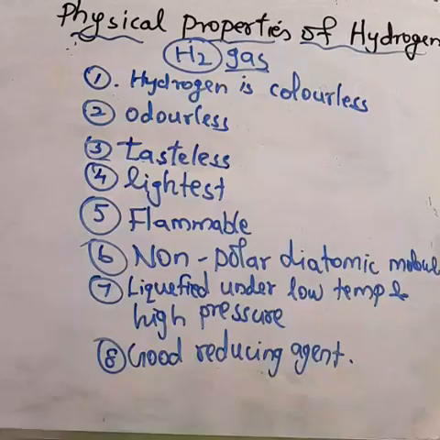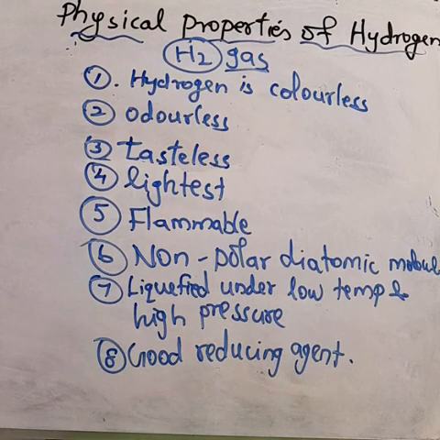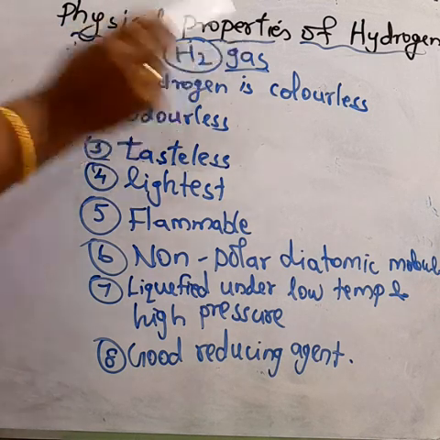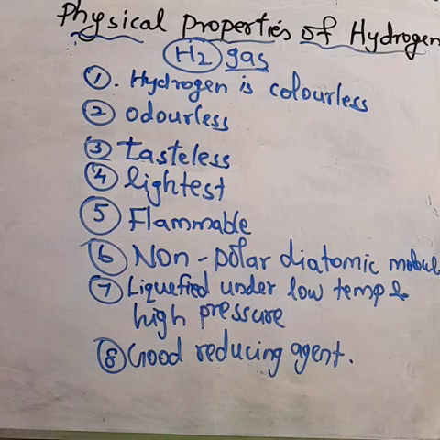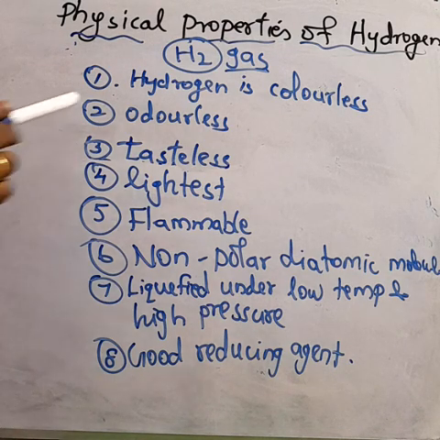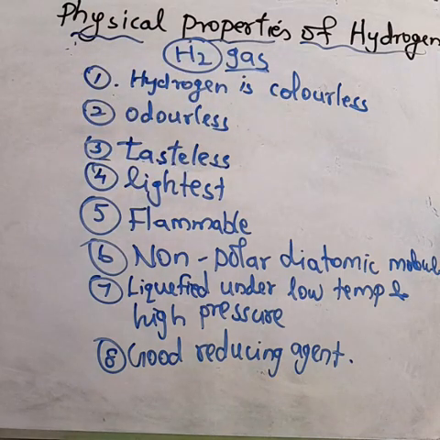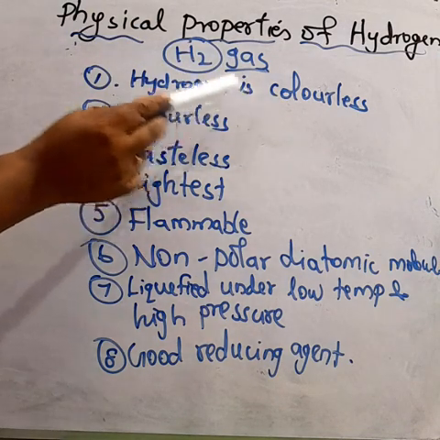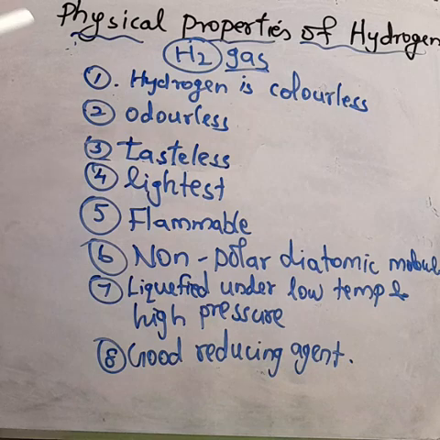Understood? Then we are going to study the properties of hydrogen. Today we are going to study only the physical properties. What are the physical properties of hydrogen? The first point: hydrogen is colorless and odorless. Colorless means no color, odorless means no smell.